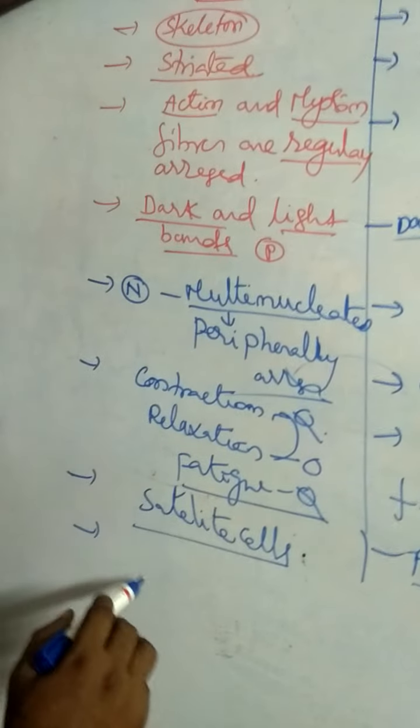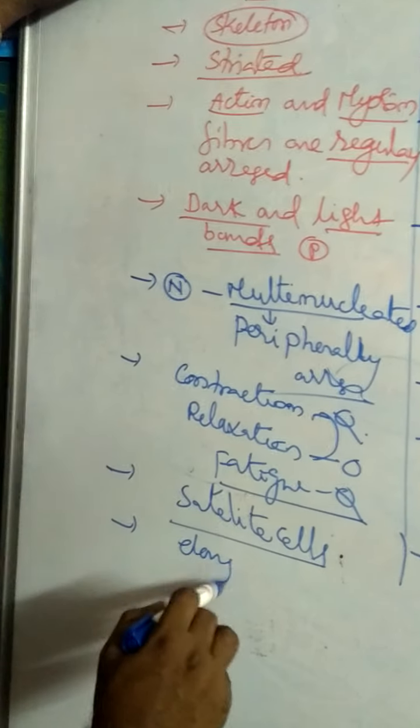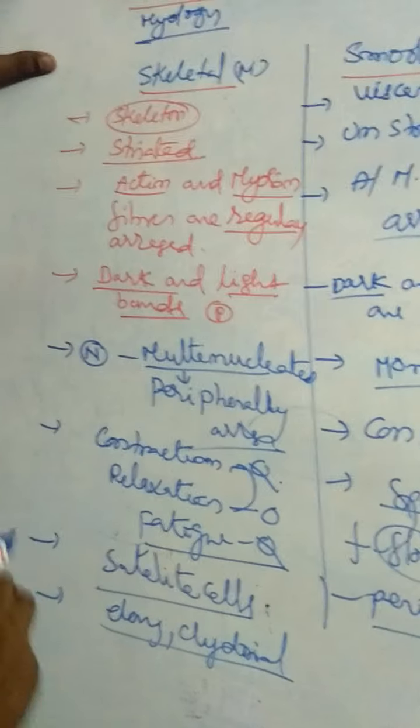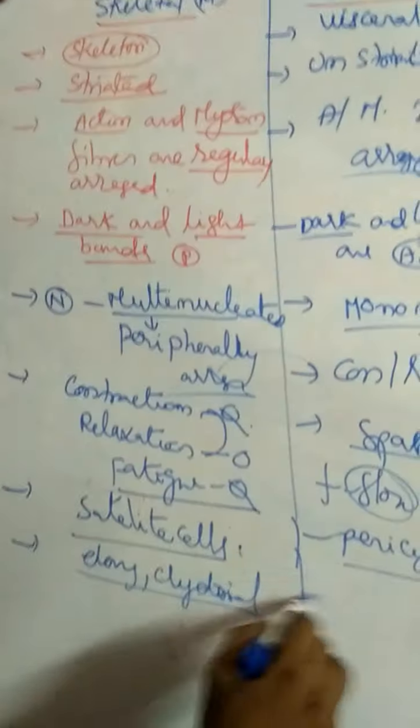Next, skeletal muscle fibers or muscle cells are elongated, cylindrical, and unbranched cells.